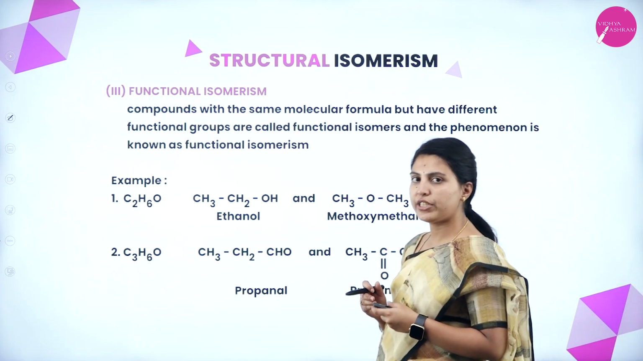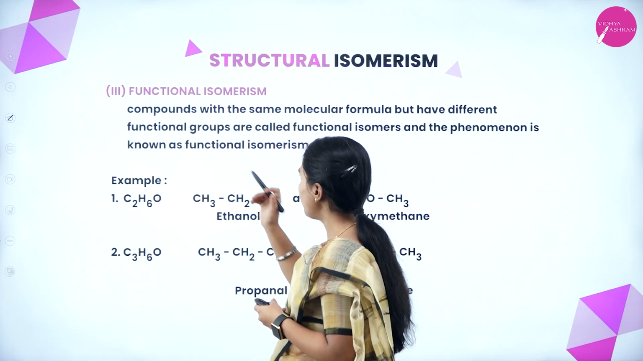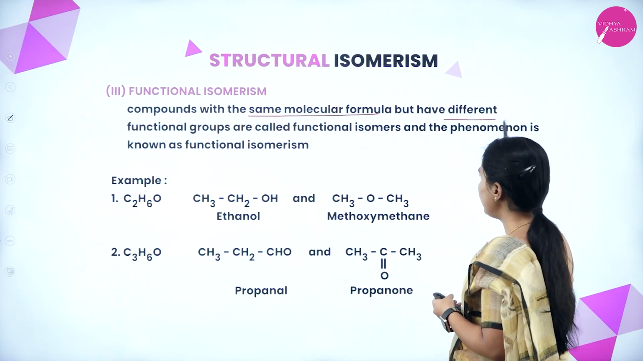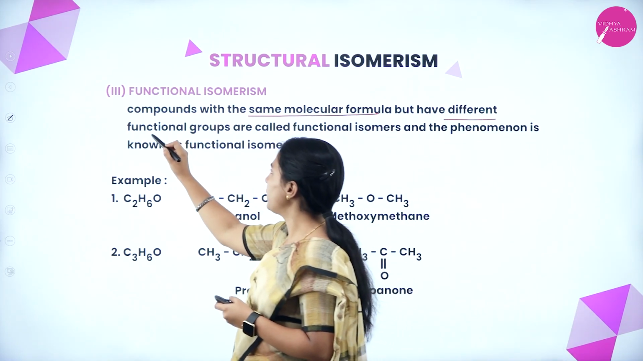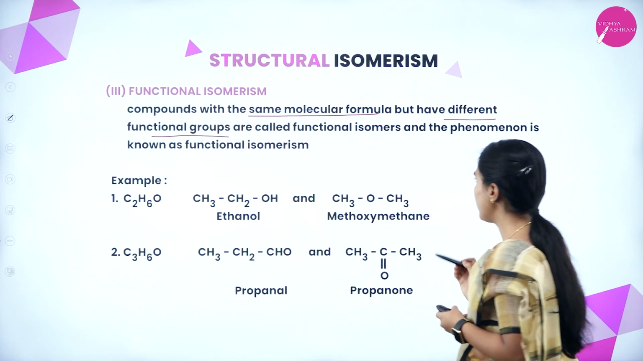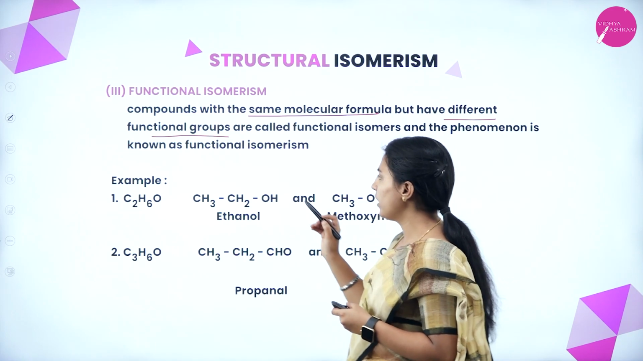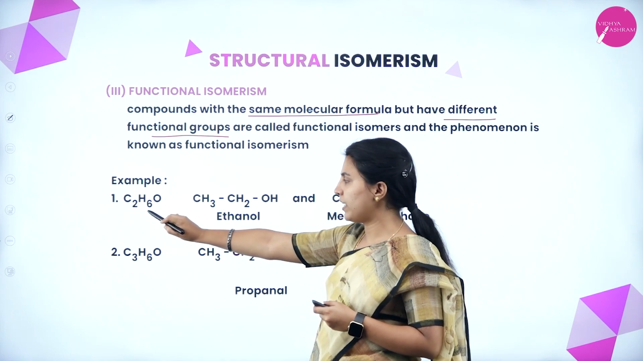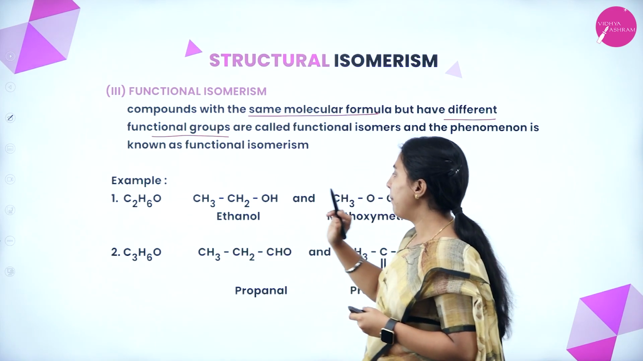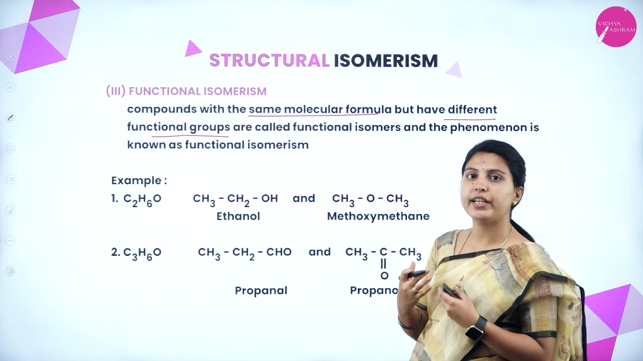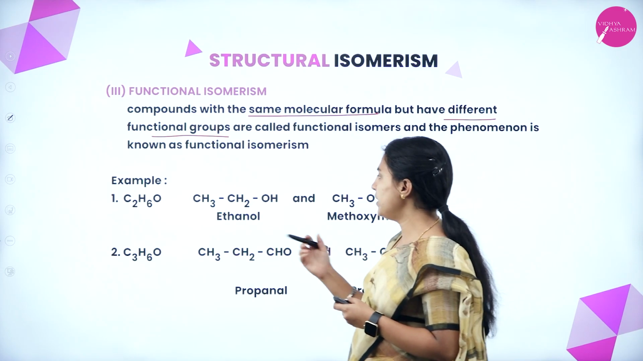Next is functional isomerism. Here also, compounds with the same molecular formula but having different functional groups are called functional isomers, and the phenomenon is called functional isomerism. See here, the molecular formula is the same, C2H6O, but with the same molecular formula it will have a different functional group. How? See